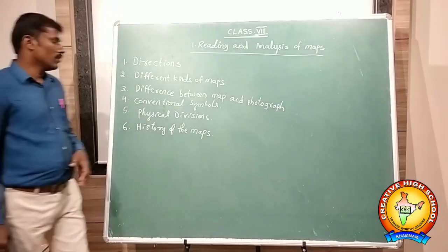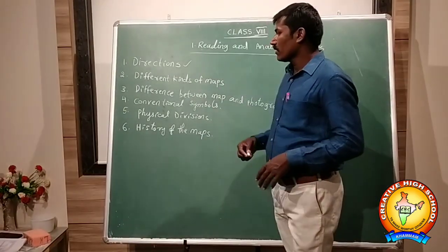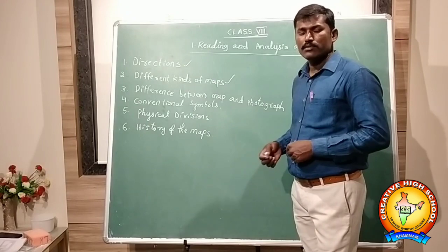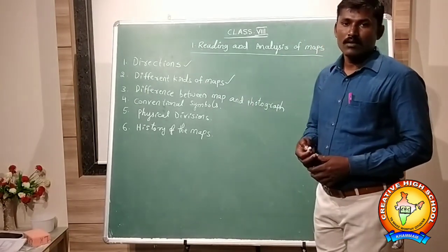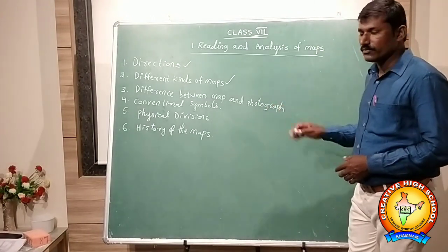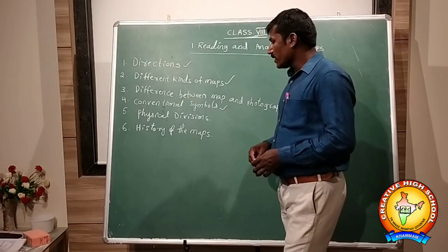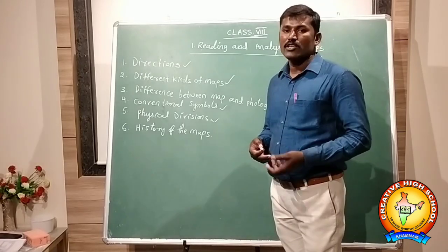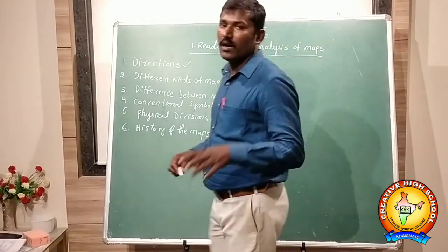Let us see here. In our 6th and 7th standard, we discussed directions and as well as different kinds of maps, how they are, what they are, how can we point out the different kinds of maps, and as well as we already learnt about the difference between map and a photograph, and as well as the conventional symbols, and later we also discussed physical divisions like mountains, plains, plateaus, like this, and we are going to discuss about the history of the map.